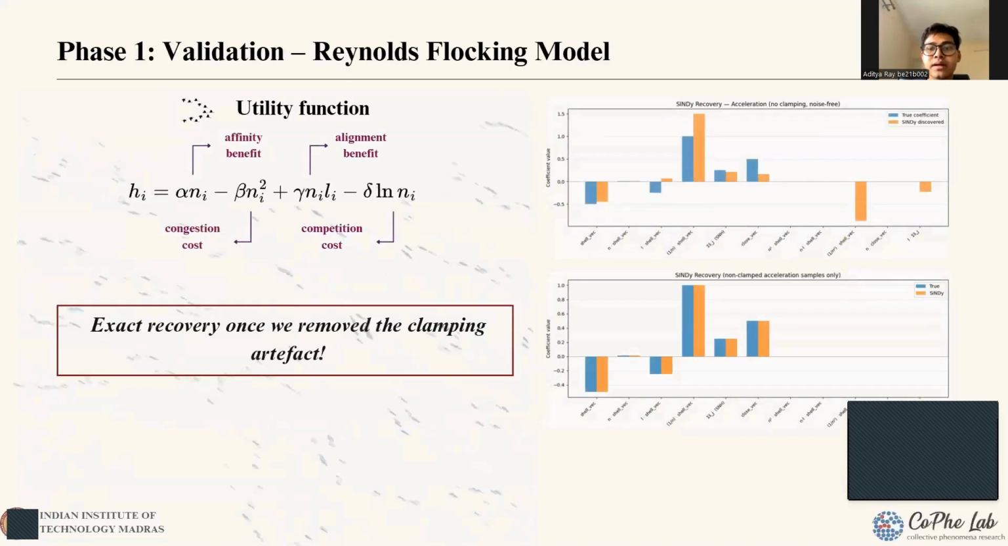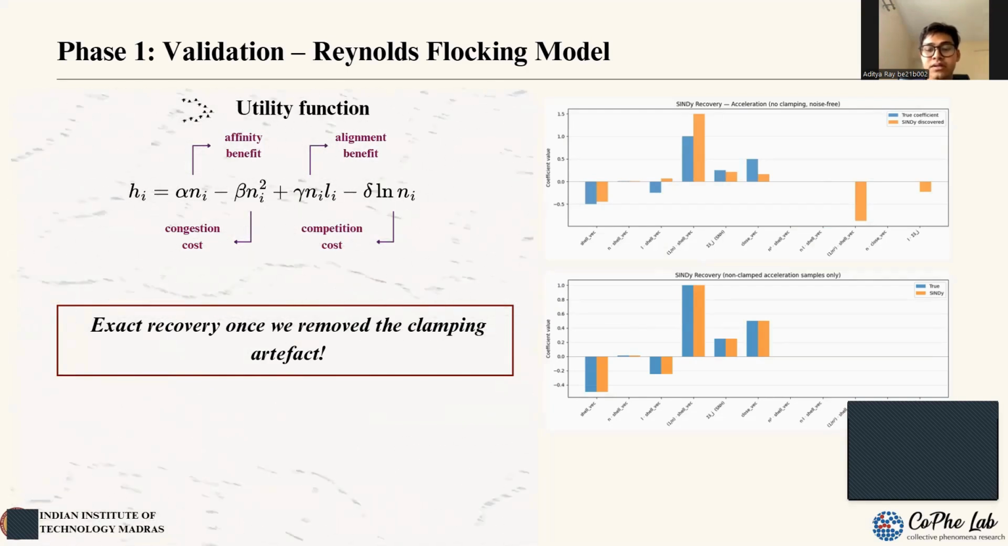We then looked at the Reynolds flocking model. Here, our result was very apparent. Our discovery method achieved perfect recovery of the underlying force and torque dynamics, but only after we identified and removed a subtle data corruption. Once filtered out, the true game emerged exactly.